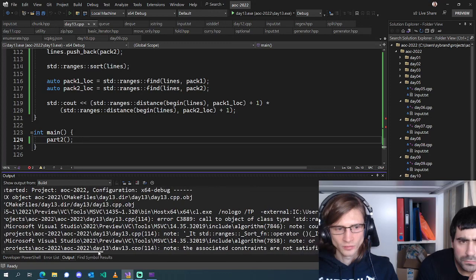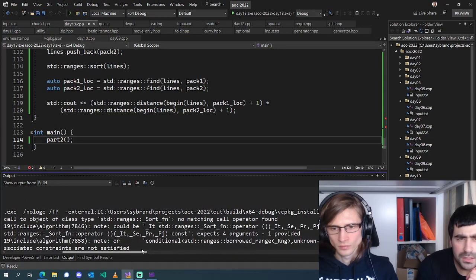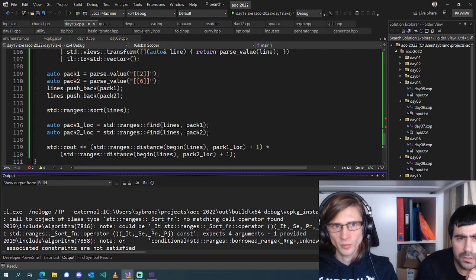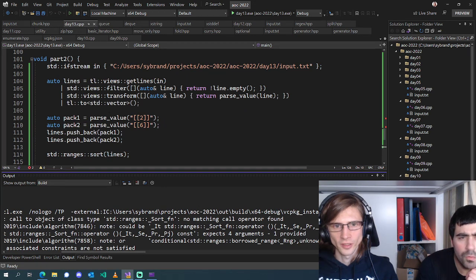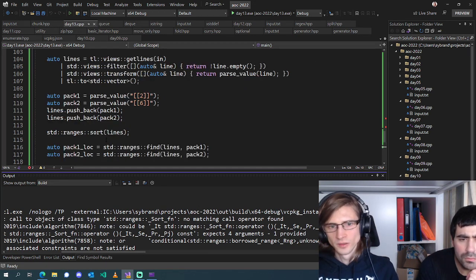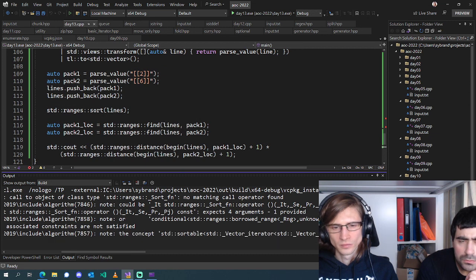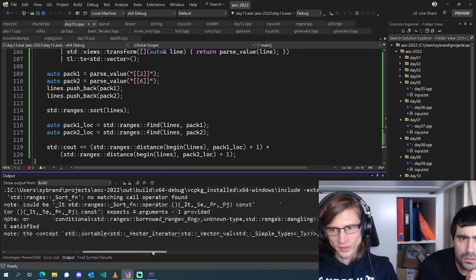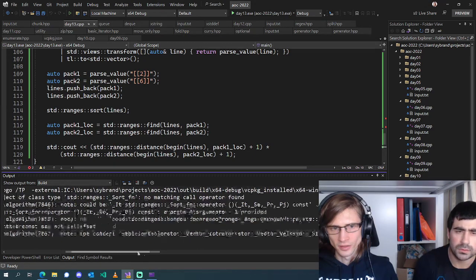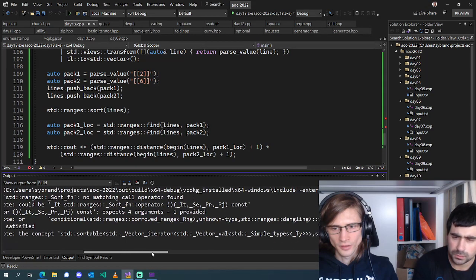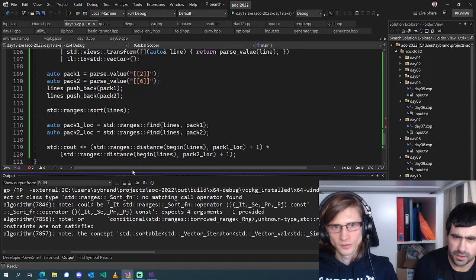Why? What's the type of lines? Lines should be a vector because I convert it to a vector. Vector sortable evaluated to false. It's a vector of strings too.